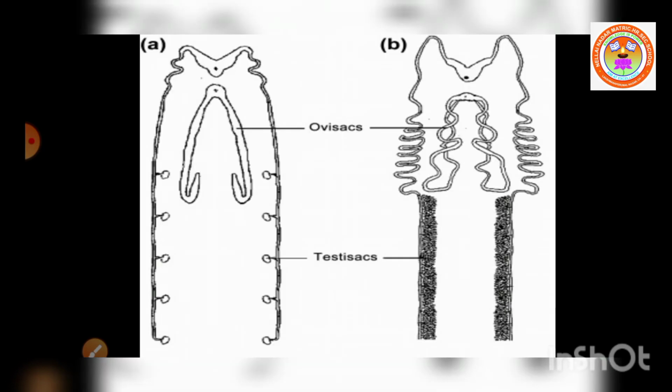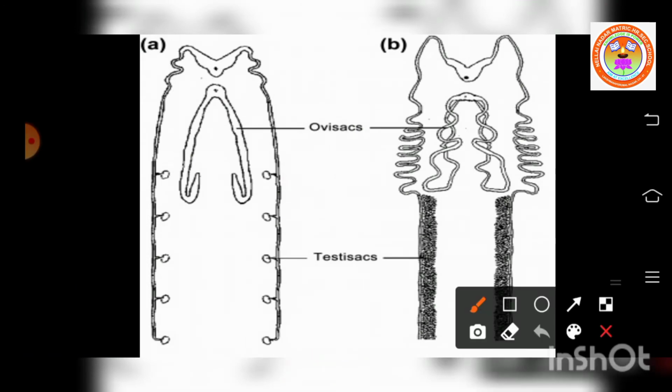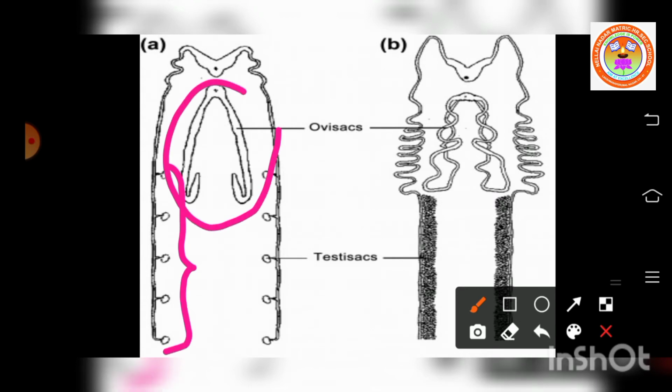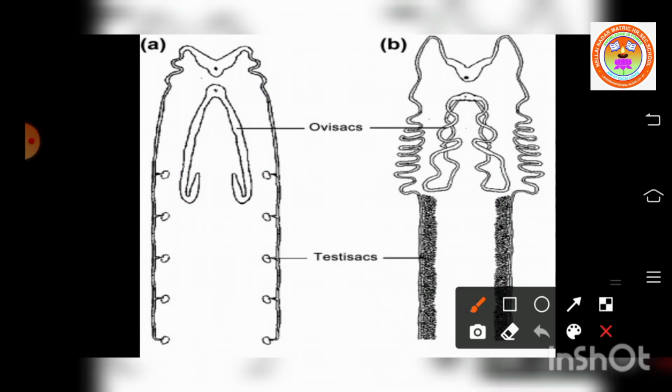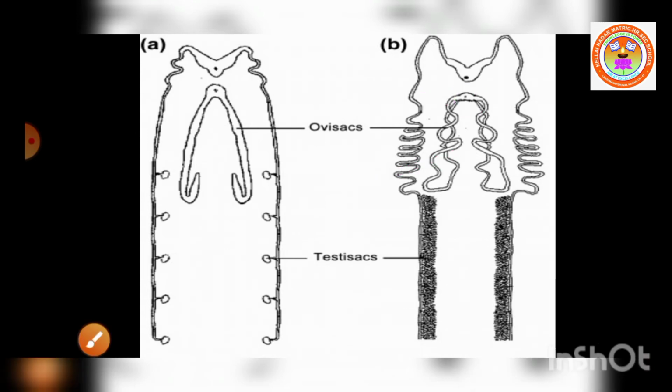Now let us see the female reproductive system. Once again here you can see the oval shaped structures are the male reproductive system. This is the female reproductive system. So now we are going to discuss only the female reproductive system. Female reproductive system consists of three parts. They are a pair of ovaries, a pair of oviducts, and a vagina. The female reproductive organ, you got it? It is found in the 11th segment.